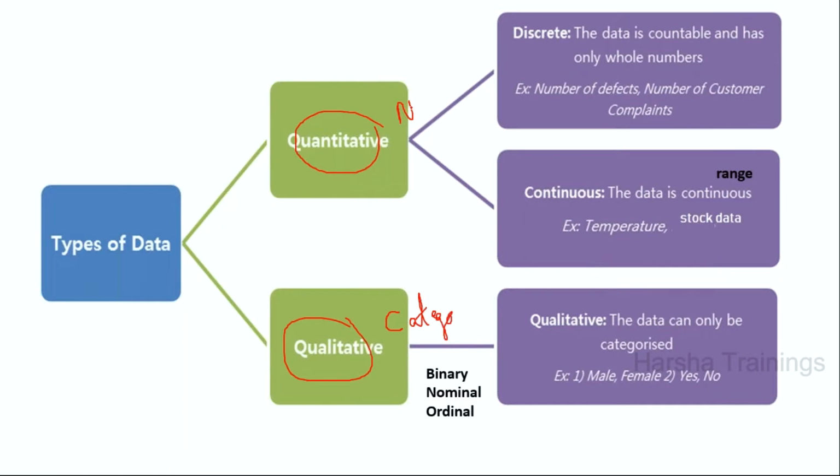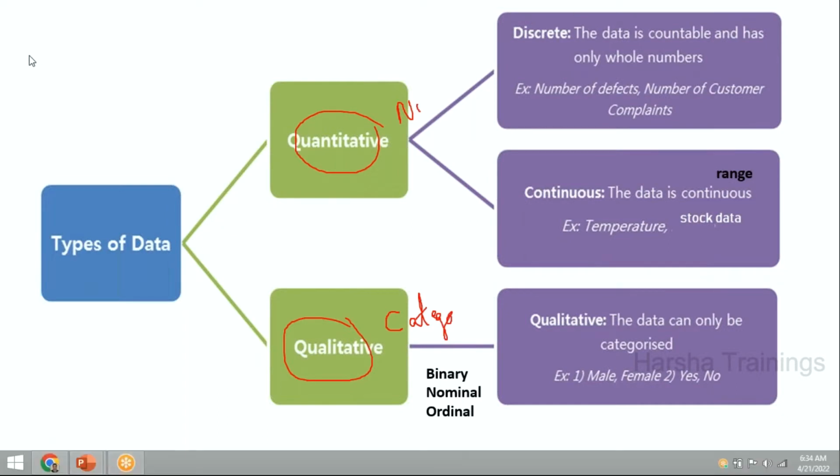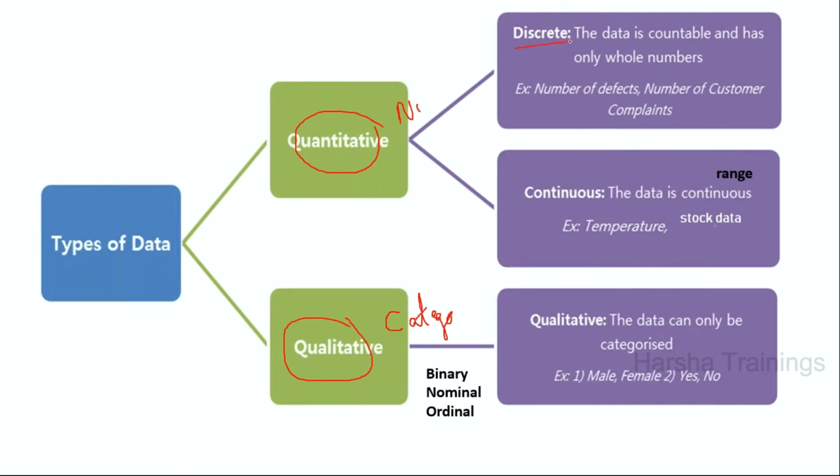Now, numeric data is once again divided into discrete data as well as continuous data. What is the meaning of discrete data? We represent the data in the form of countable. We can count anything. It will be represented in the form of whole numbers, so it will be from 0 to n. Any number between 0 and n will be represented as discrete. A simple example: if I write and compile a program, I may get some number of errors, which may be called the number of defects. I may get 1 error, 0 errors, or 10 errors. This is the basic example for discrete.